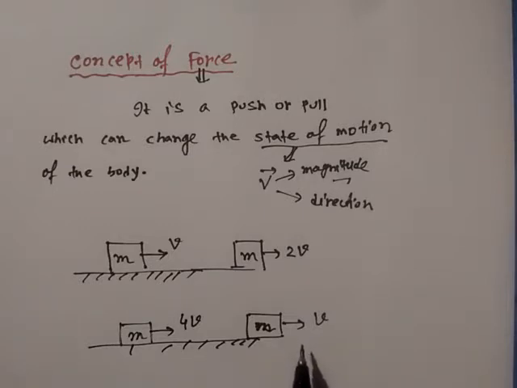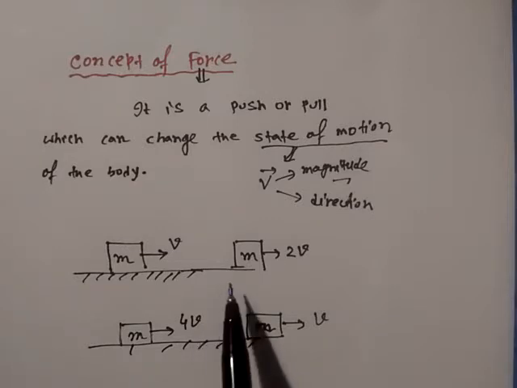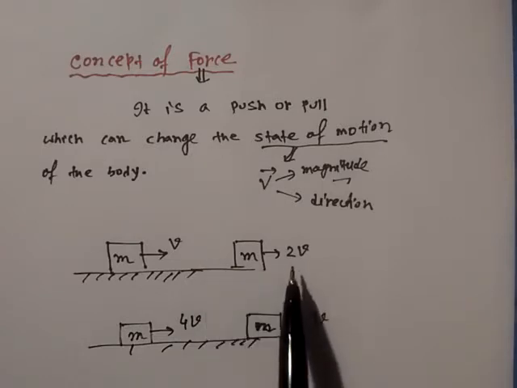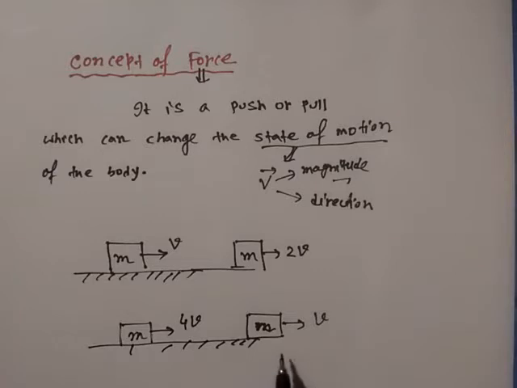So the force acts in the direction opposite to the direction in which the body is moving. But here we can also see that the magnitude of the velocity is changed, not the direction. Here the velocity increases, here the magnitude of velocity decreases, but the direction remains unchanged.